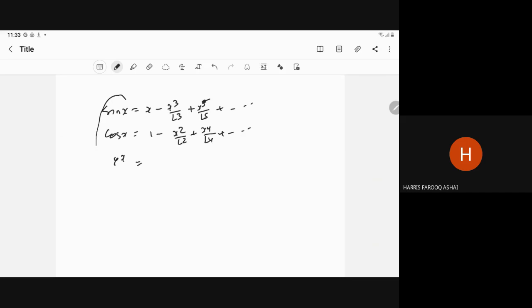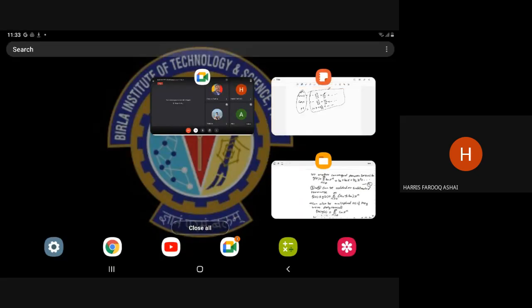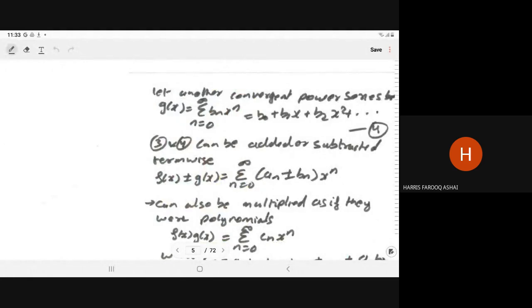All these are functions f(x), and these are their power series. So for these functions you can do the derivative as well as the integration, term by term.